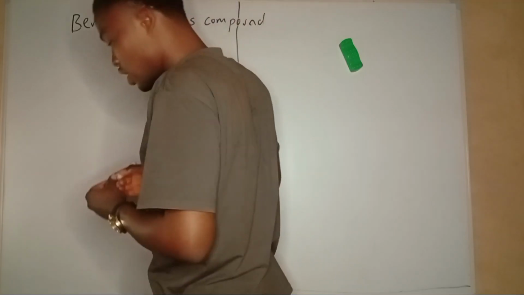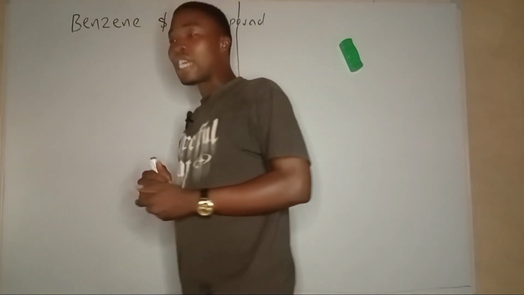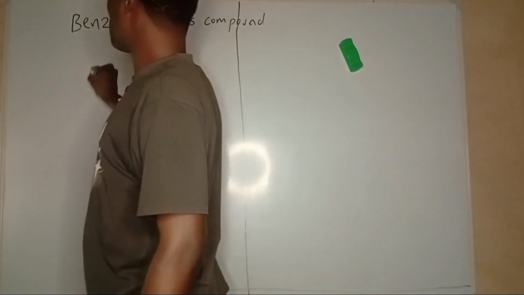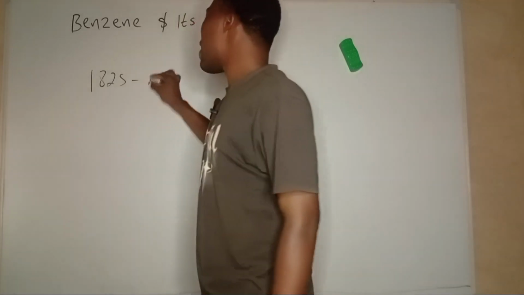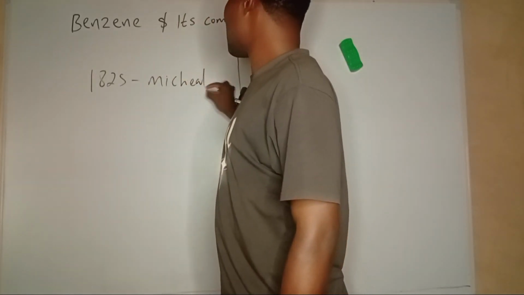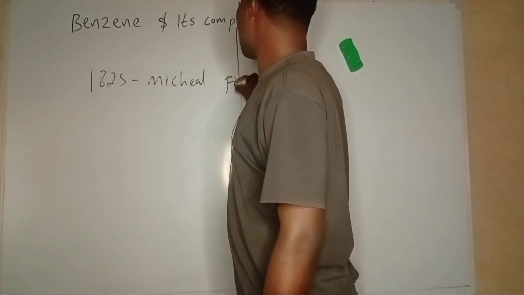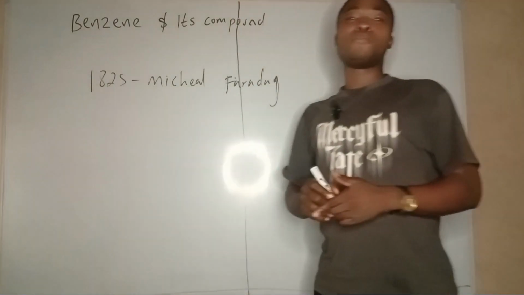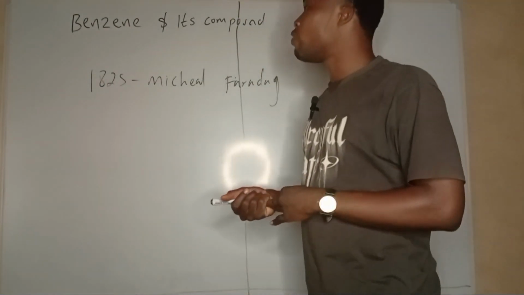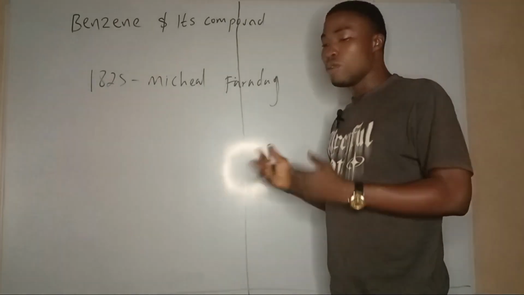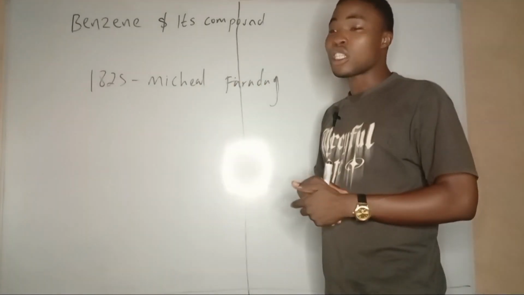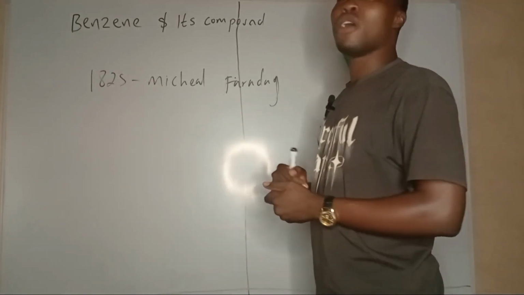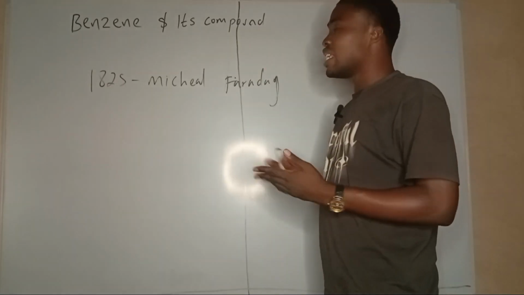Benzene was first discovered as an illuminating gas by a physicist known as Michael Faraday. In 1825, Michael Faraday discovered benzene as an illuminating gas obtained from coal. He was trying to produce electricity from coal and got a gas that can illuminate light, which could burn to produce light. That gas was benzene.